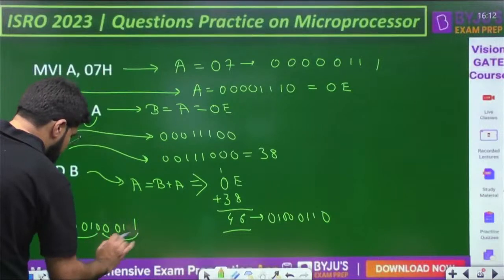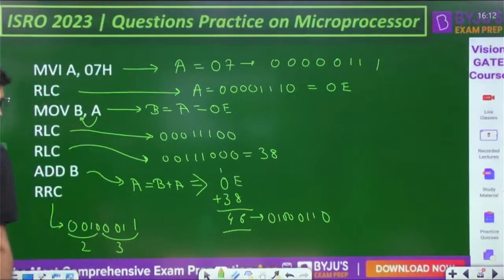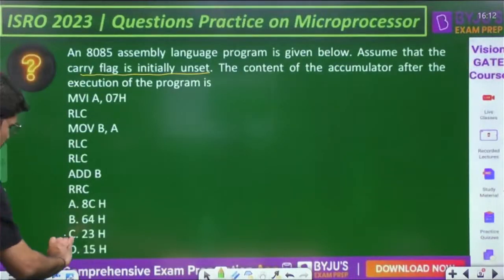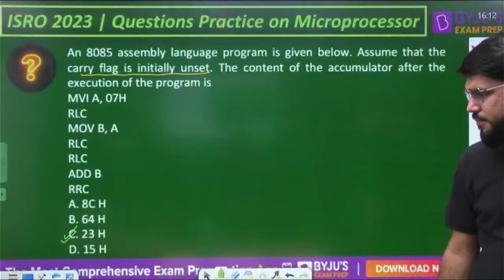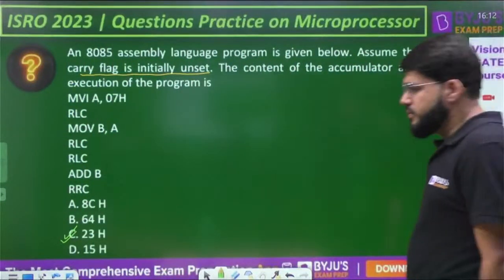This one. This is 2. This is 3. Correct answer at the end is 2 3. That is the option number C.